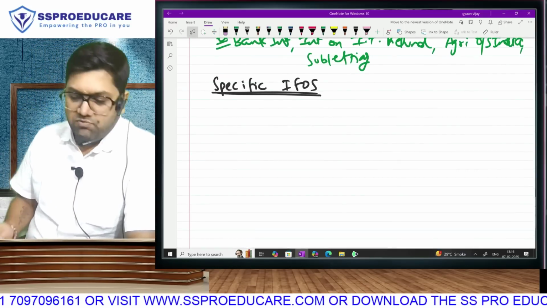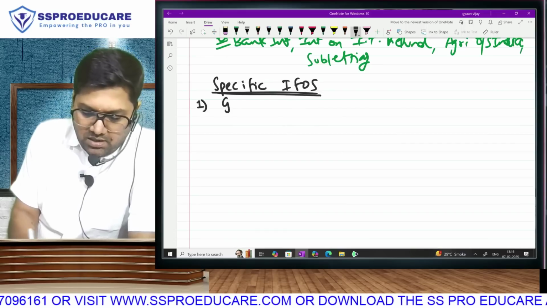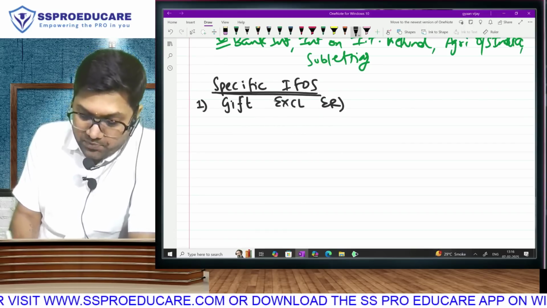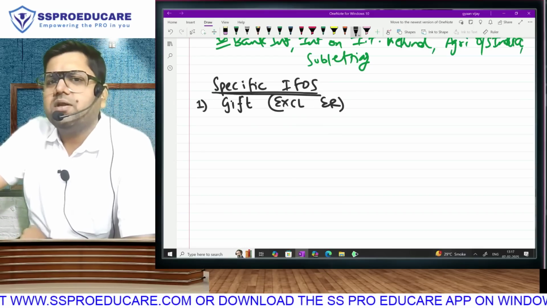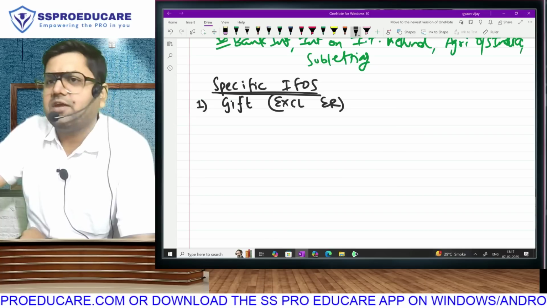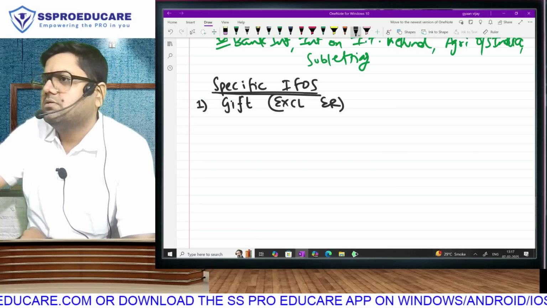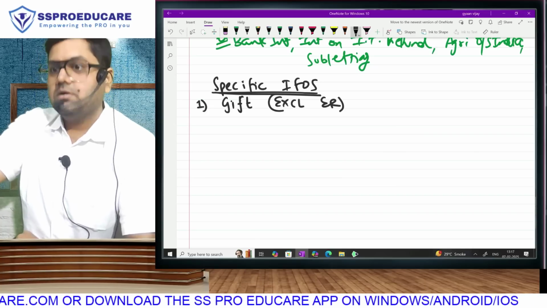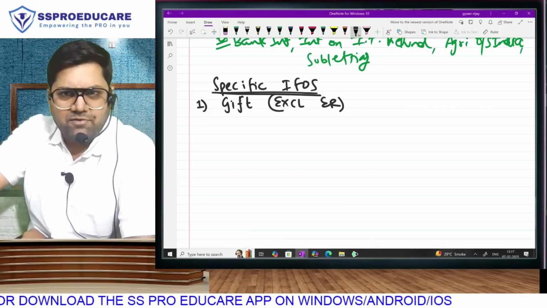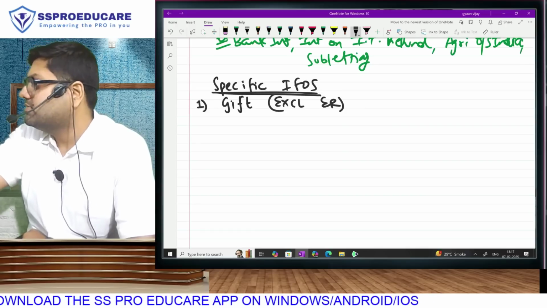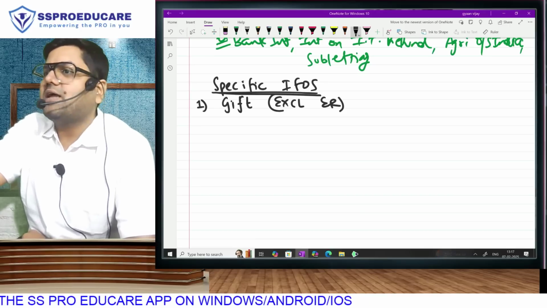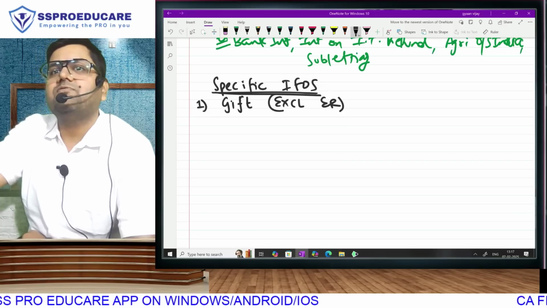Is that clear? So what is that list? First, any gift that you receive, but of course excluding the gift received from your employer, logically. Sir, why? If the employer gives us a gift, it won't be covered under IFOS. Employer's gift will be covered under salary. So one thing is for sure, the gift that is going to be covered here is non-employer, other than employer. It has to be always IFOS. Gift will be taxable under IFOS. And I have told you this, gift is 50% of the chapter. We will finish everything in the chapter, then we will start gift. Whatever time is taken for the rest of the chapter is the equal time taken for learning gift.